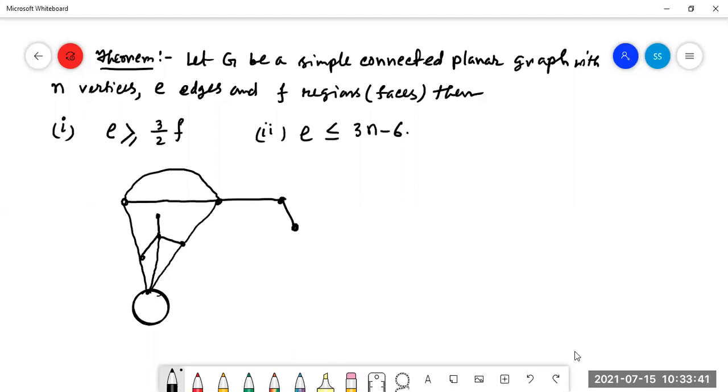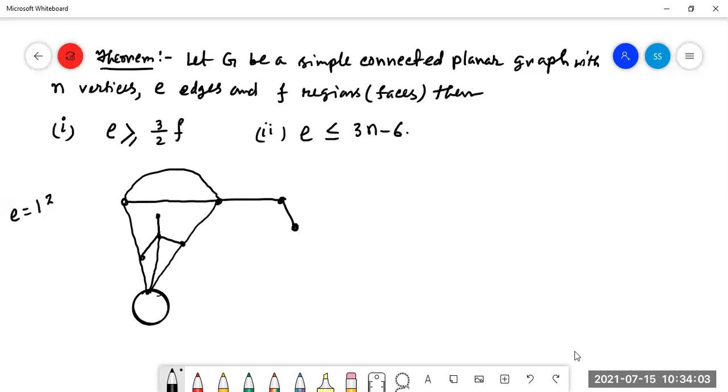Here the number of edges E equals how many edges? 1, 2, 3, 4, 5, 6, 7, 8, 9, 10, 11. One, 2, 3, 4, 5, 6, 7, 8, 9, 10, 11, 12, 13.